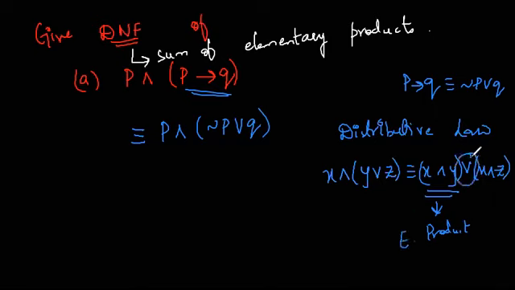We are joining them with the symbol or, which is the sum. So the right hand side of the distributive law is a sum of elementary products.